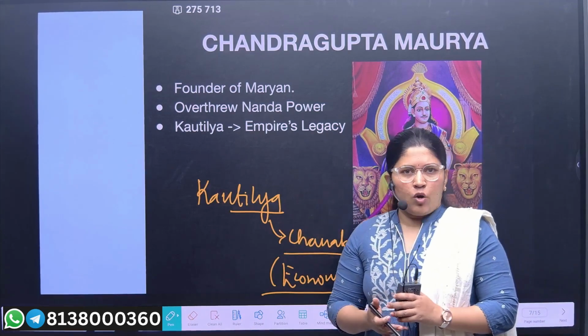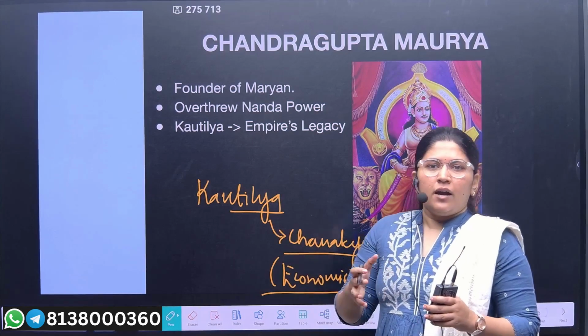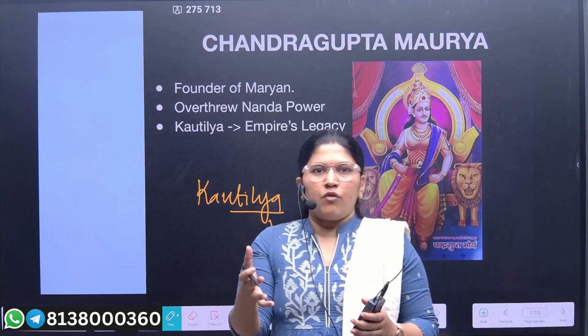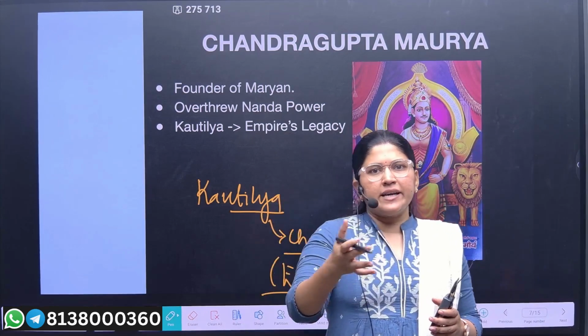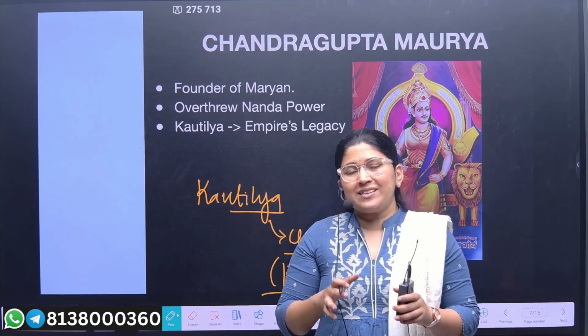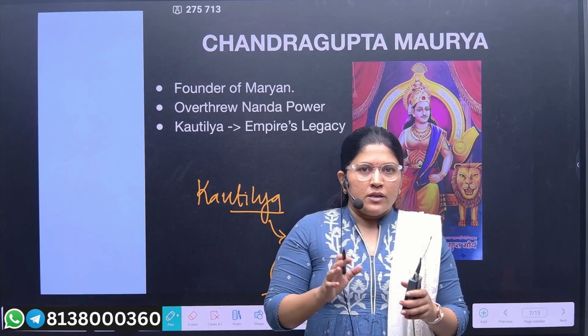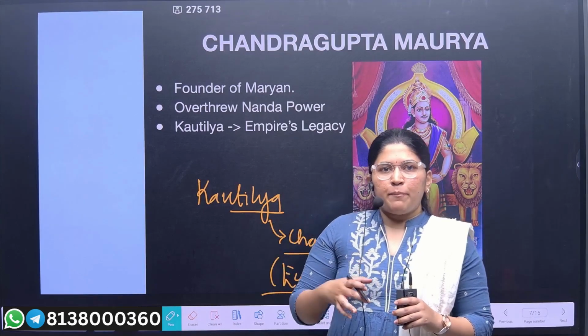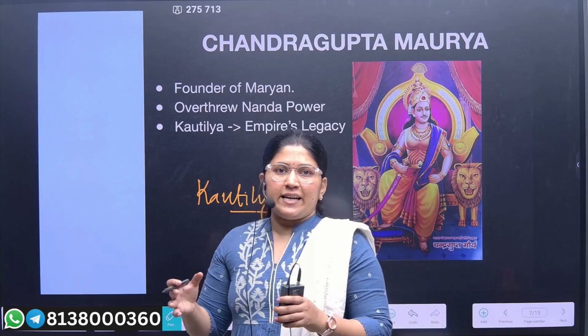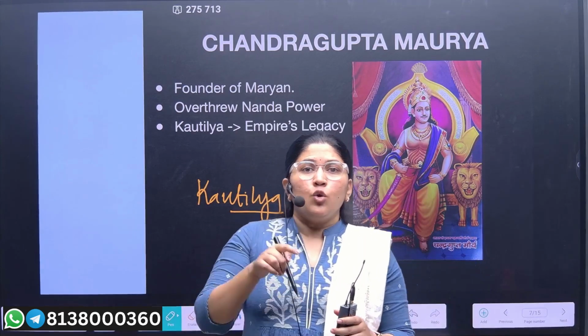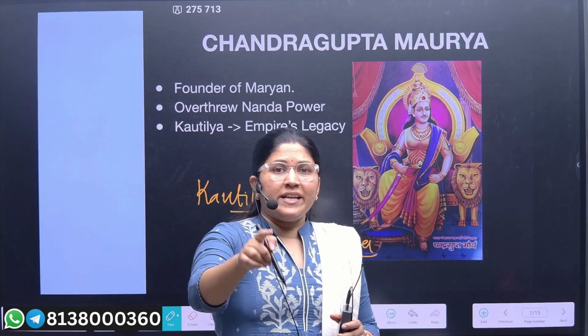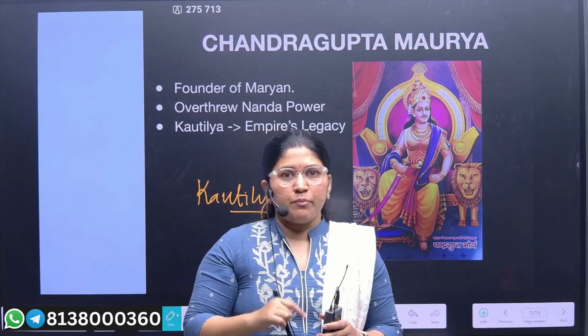It was observed that he was insulted in the meeting of the higher administration. During that time he cursed the Nanda king, saying that your empire will degrade like anything, and it would be me who would provide the new king to this Magadha Empire.